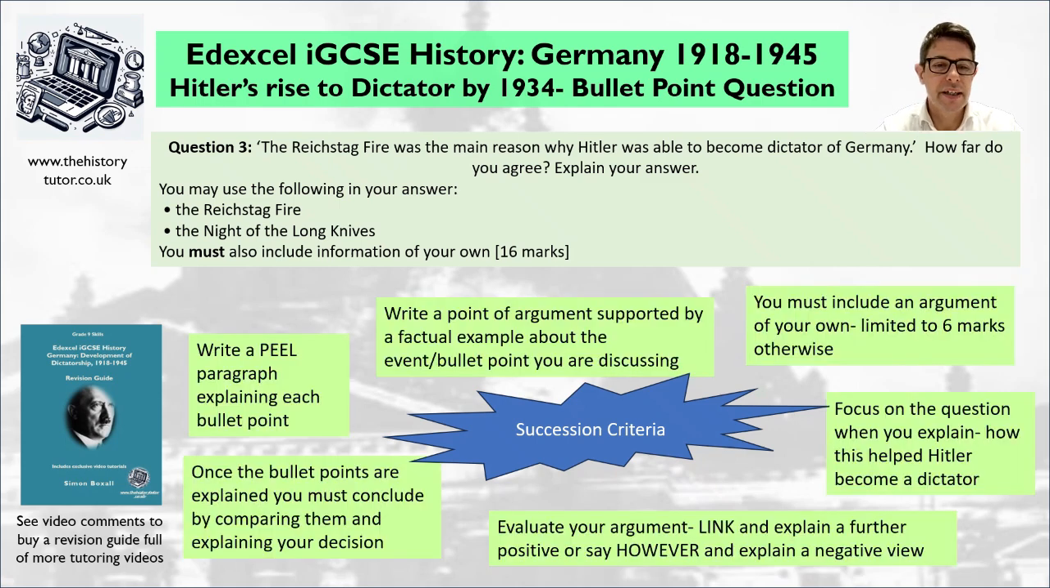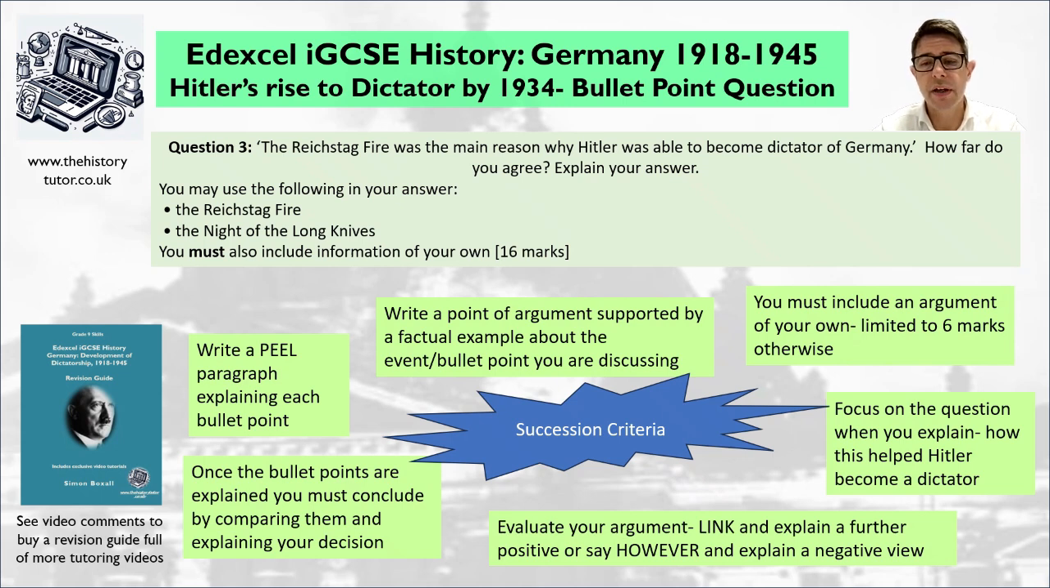Okay, so here's what I think you need to do. So you need to write a PEEL paragraph explaining each bullet point. And as I'll come to in a minute, that does also mean the end one where it says including information of your own. So we're looking for a PEEL paragraph: point, evidence, explain, link. What does that mean? So first you need to write a point of argument supported with some factual examples about the bullet point. Then we need to do a factual argument about an idea of your own. If you don't do that, you're limited actually to 6 marks if you don't include an idea of your own.